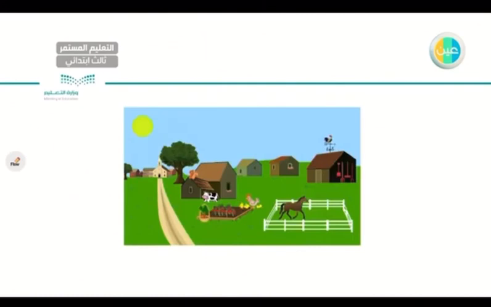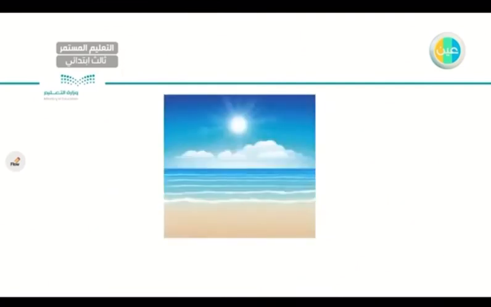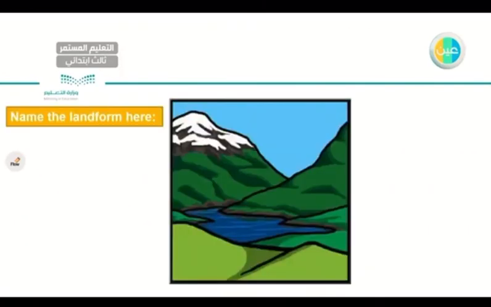And for the next one, how about this? Very good, it's a village. And how about this one? It's like Riyadh, Jeddah, Dammam, Khobar. It is a city, very good. And this is the last one I have: a sea. Very good. Now, this is an empty picture that has no names here, okay?